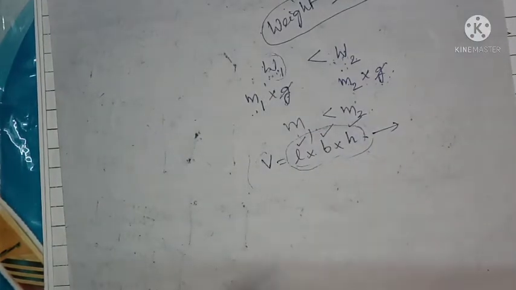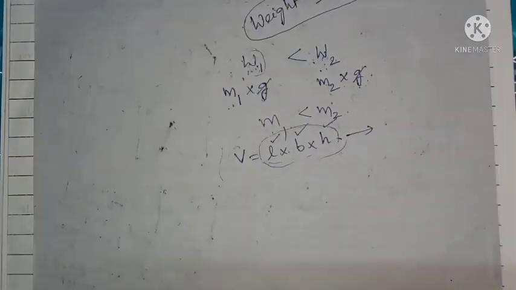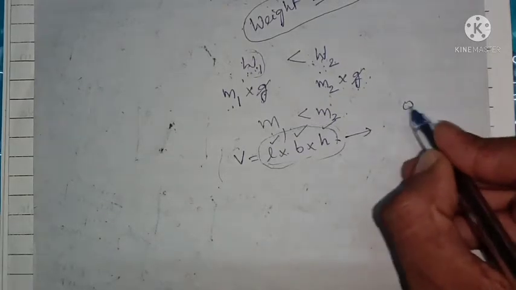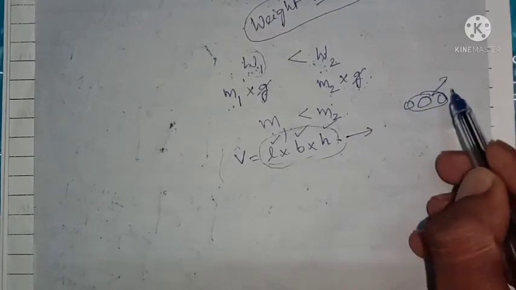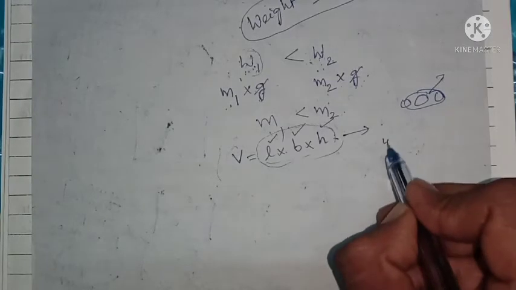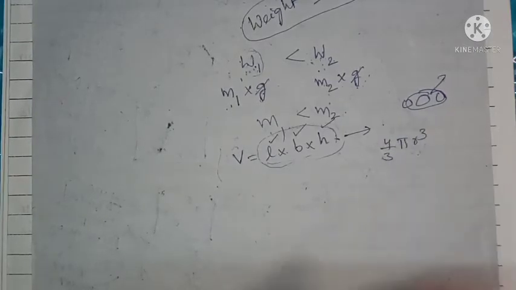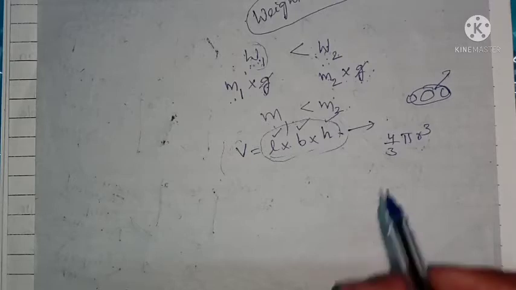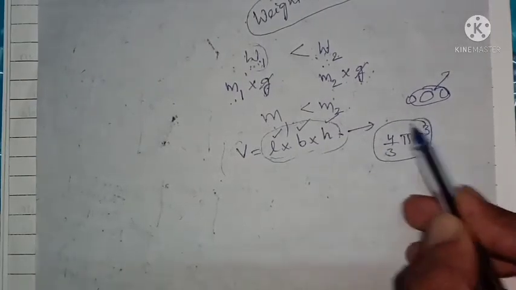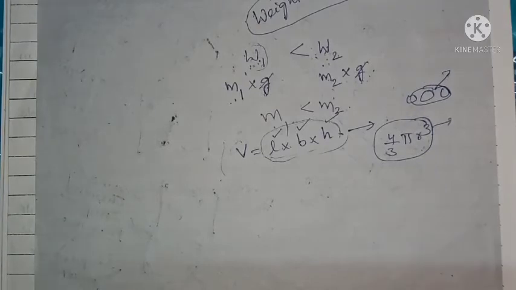All matter consists of atoms and molecules, which are considered as spherical objects. So the volume of spherical bodies can be measured by the formula 4/3 pi r cube. I think you know that, where r is the radius of the sphere, or radius of the atom, radius of the molecule. By using this formula we can calculate the volume of a molecule or of atoms, where atoms and molecules are considered as spherical objects.